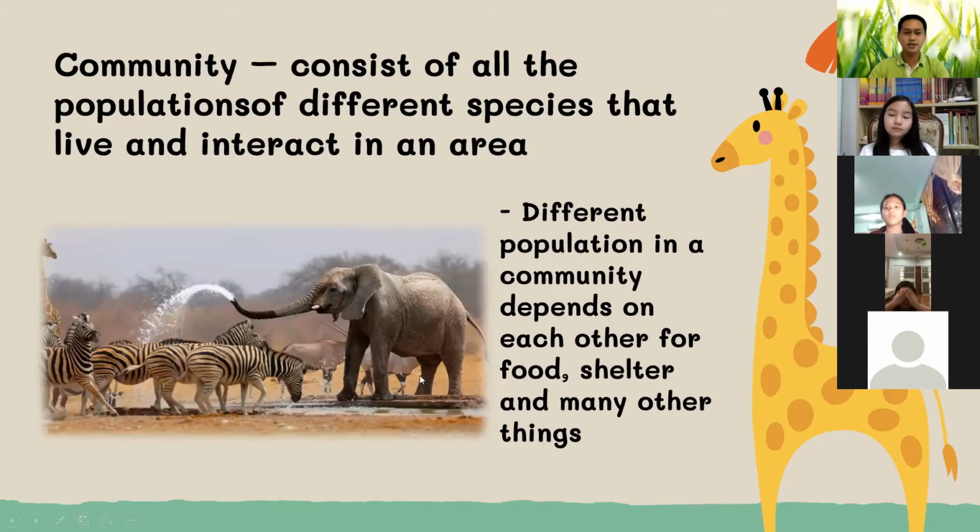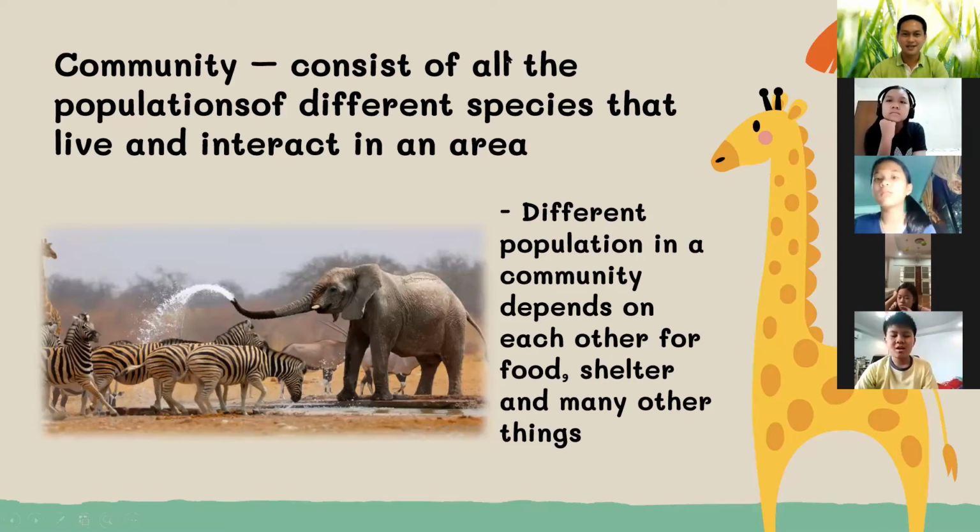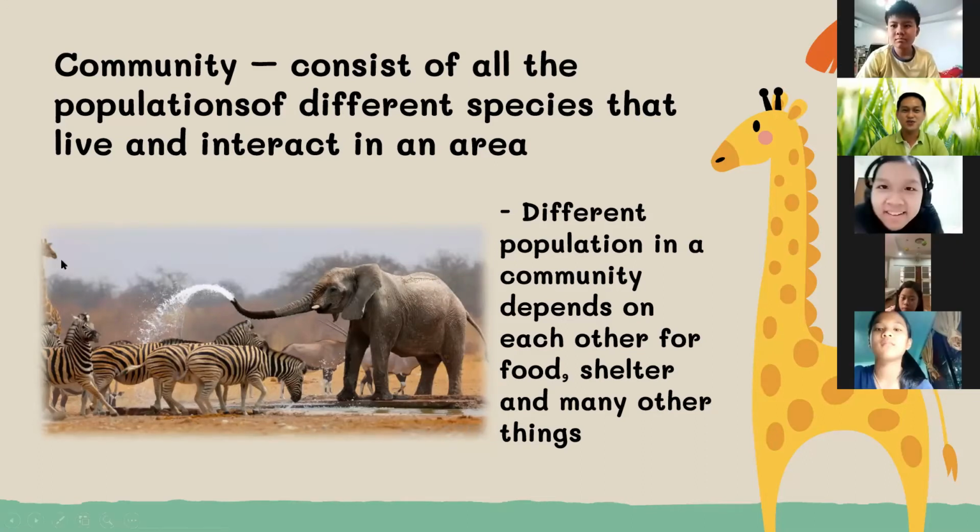What animals can you see here in the picture? Kiki, what animal can you see here? Elephant. What else? What animal can you see? Zebra. What else? Any guess? So we have giraffe, and I think this is an elk.